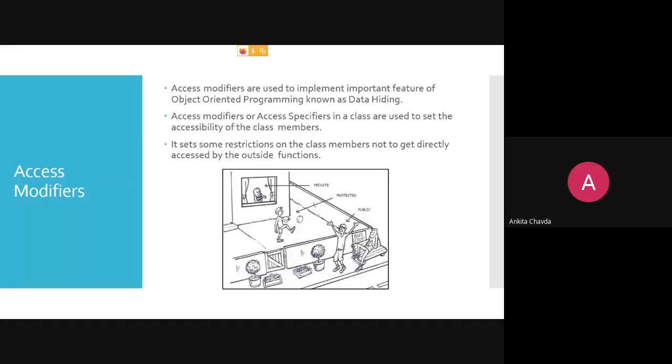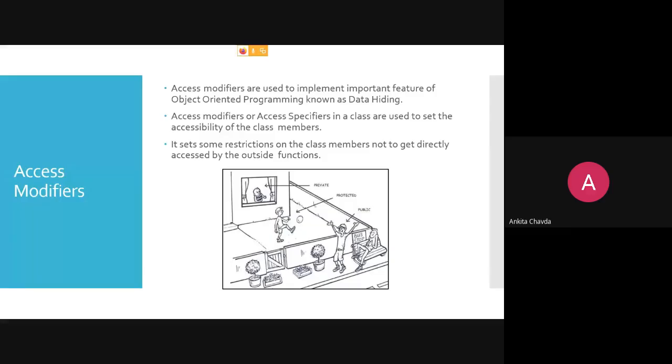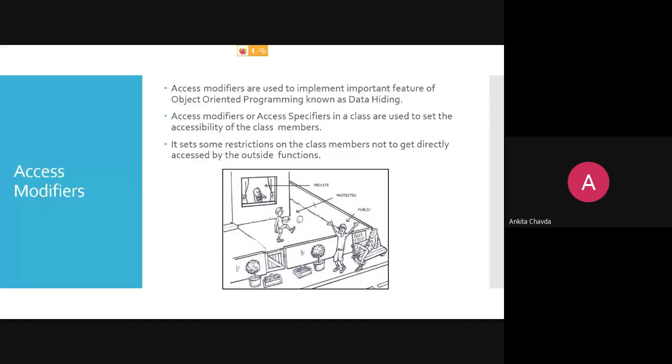So next is the access modifiers. We have already discussed some of the things at the time of the difference between POP and OOP, right? You will have an access modifier or access specifier, which will protect your data. If you make it private, then nobody else can directly use your data. If your data is protected, your child can access the data, but nobody else can use your data. And if it is public, then anyone can use your data. This is what the access modifier is.